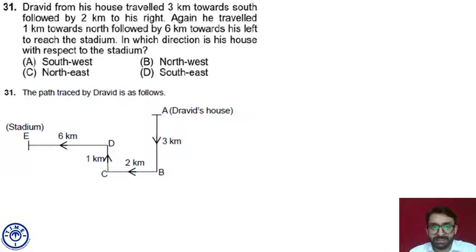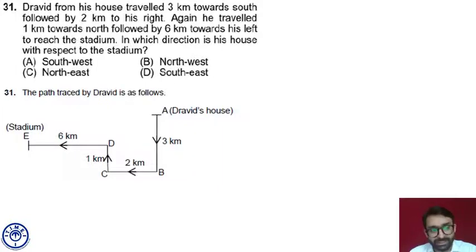Fine. Now the question is asking, in which direction is his house with respect to the stadium? So we have to find out the direction of his house with respect to the stadium. ED is which direction? East. And if I move towards north direction from E, A is somewhere between these two. Between these two, am I right?